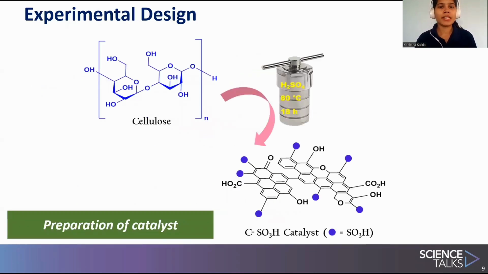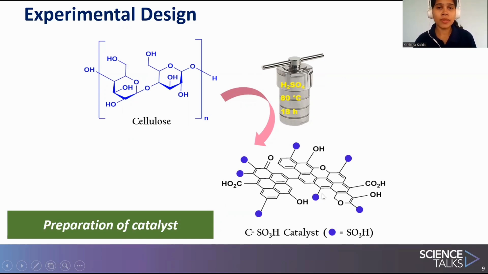This is the experimental design. So we have taken cellulose as the starting material. We have treated it with sulfuric acid at 80 degrees Celsius for 18 hours by doing hydrothermal treatment. And then we get the catalyst, and we have shown the catalyst with a representation like this.